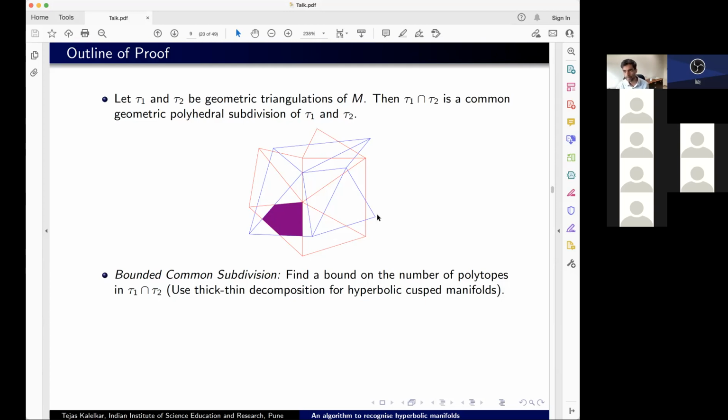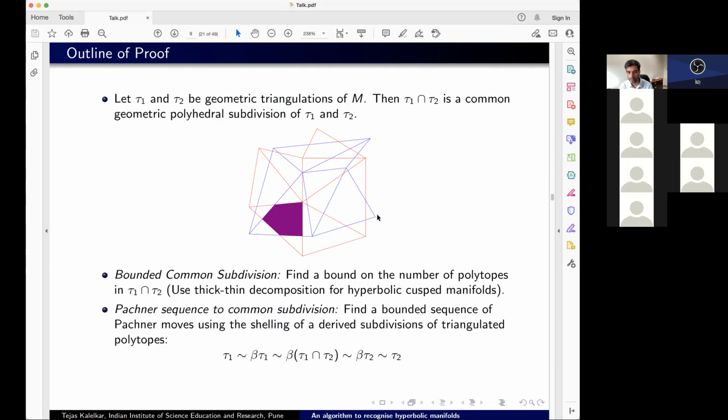That's the first step. And once you have a bound on the number of polyhedra in this common subdivision, then rather than going from one triangulation tau1 to the other triangulation tau2, the focus is to go from tau1 to the common subdivision. So I go from tau1 to the common subdivision, and tau2 to the common subdivision, and that gives me a sequence from tau1 to tau2 with a controlled number of Pachner moves.